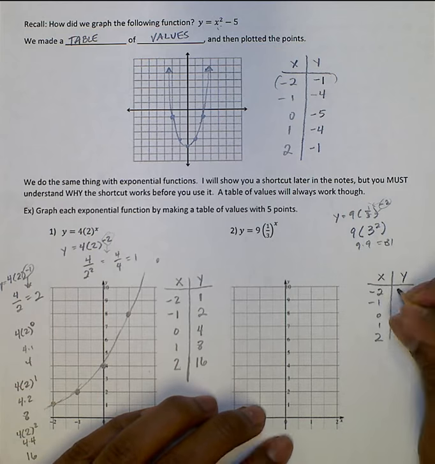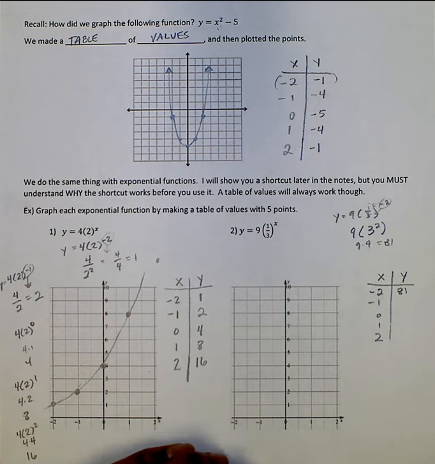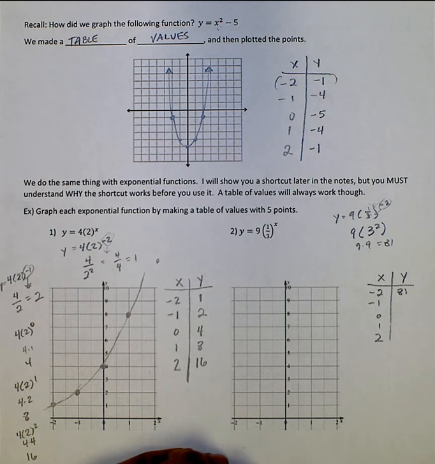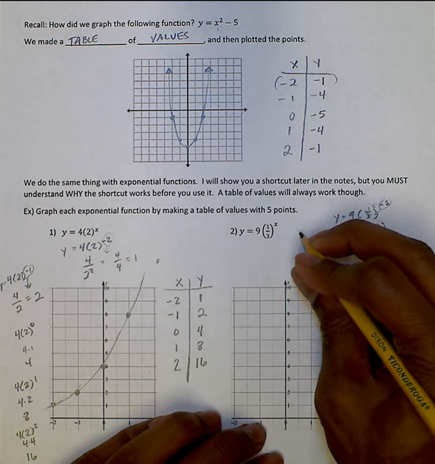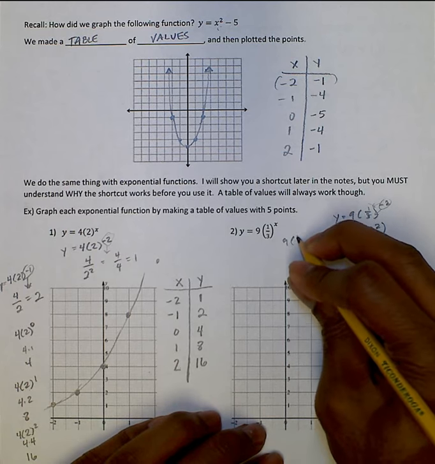Okay, and that's obviously going to be too big for us to place on this graph, but that's the value that it would be. Okay, I'll do the same thing with 9 times 1/3 to the negative 1.